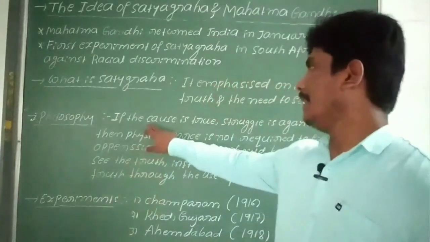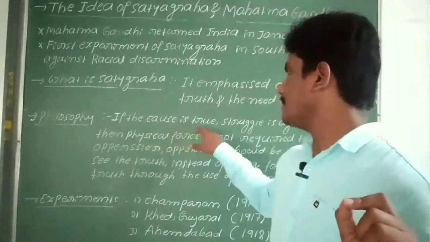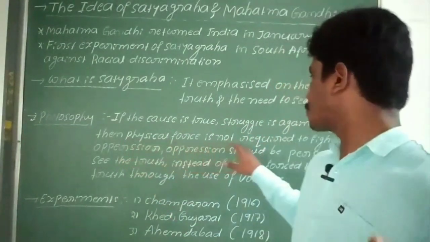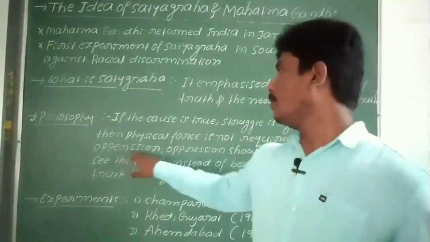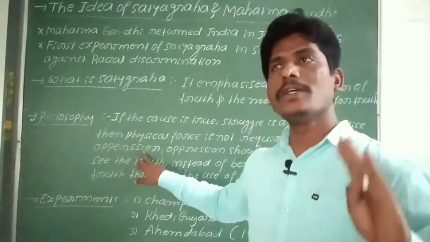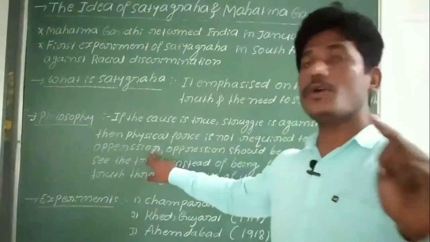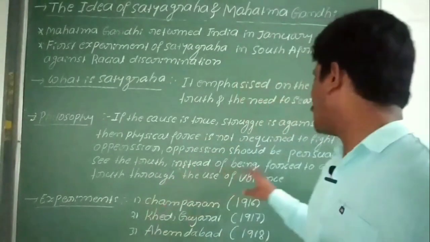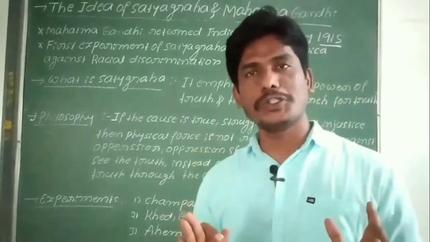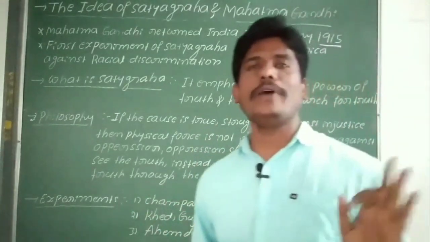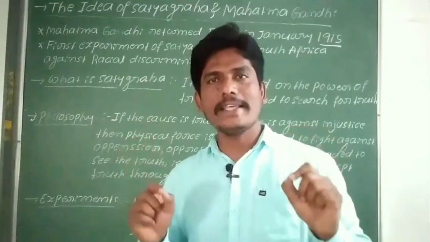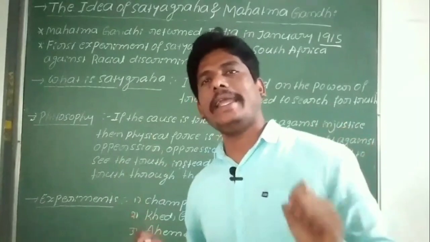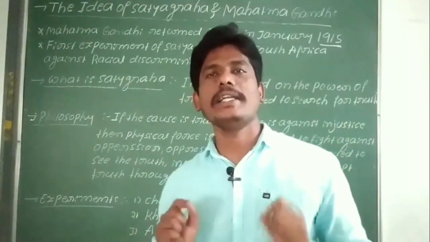If the cause is true, the struggle is against the injustice, and physical power is not required to fight against the oppressor. The oppressor should be persuaded to see the truth instead of being forced to accept the truth through the use of violence. So this experiment was introduced by Mahatma Gandhiji in South Africa against the racial discrimination.